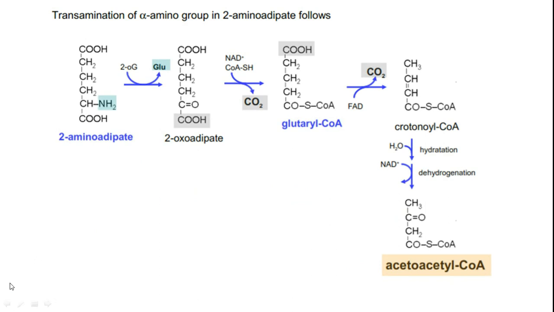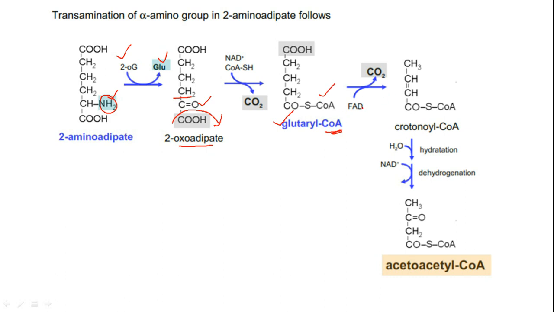So in case of 2-amino adipate, this undergoes a classical transamination reaction. So here 2-ketoglutarate takes up the amino group and then it will become glutamic acid to give us 2-keto adipate. Okay, so this amino group is replaced by a keto group. Now what happens? Decarboxylation happens to become a coenzyme A derivative. So here we have an alpha keto carboxylic acid. Okay, so this carboxylic acid will be eliminated to get us the corresponding coenzyme A. Glutaric acid is going to be generated. So we are getting glutaryl coenzyme A.